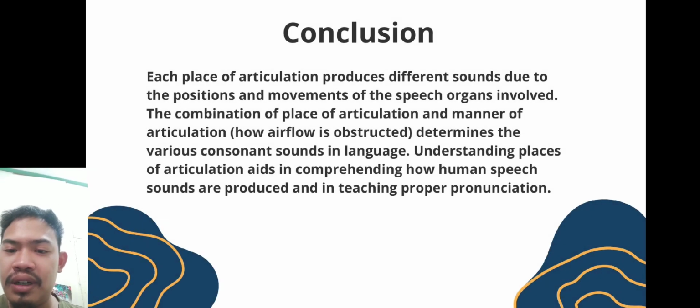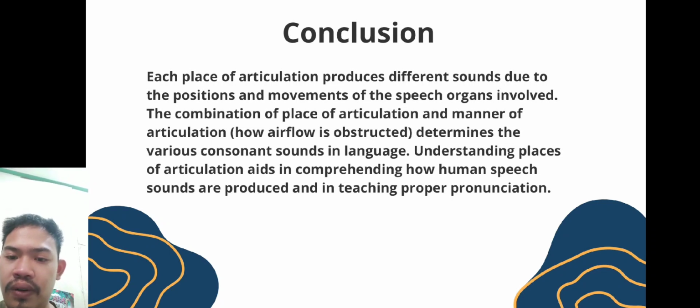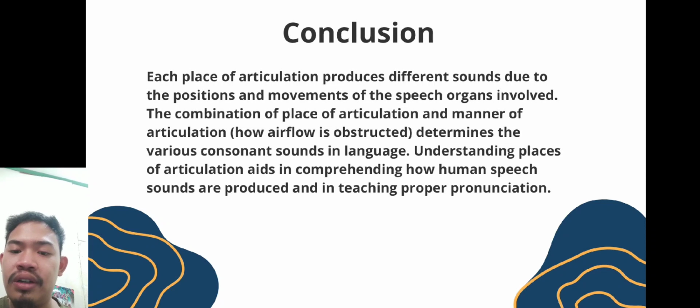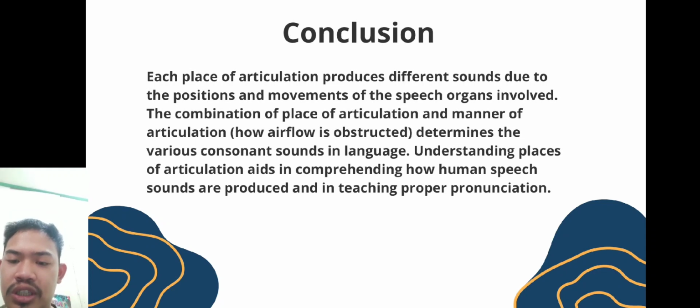Each place of articulation produces different sounds due to the position and movement of the speech organs involved. The combination of place of articulation and manner of articulation, how airflow is obstructed, determines the various consonant sounds in language. Understanding place of articulation aids in comprehending how human speech sounds are produced and in teaching proper pronunciation.